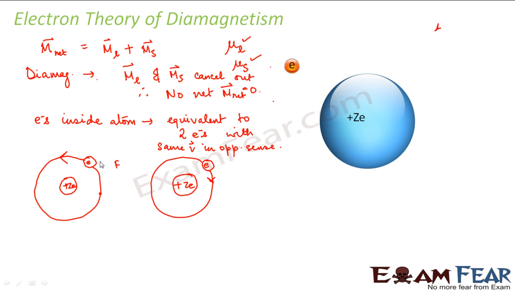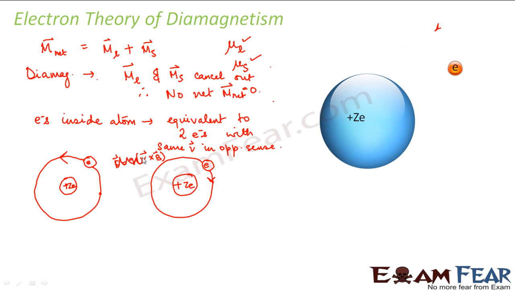Now, how do you determine the direction of force? Force would be given by Q into V cross B. Right now there is no magnetic field. I am just imagining that these two electrons are moving with the same angular velocity but in opposite sense, so the net magnetic moment in this case is equal to zero. This is the scenario as long as we have not applied any magnetic field. Now what will happen when I apply an external magnetic field?